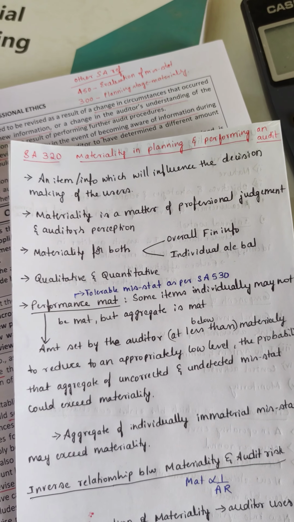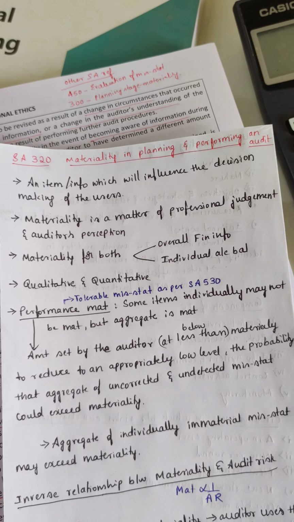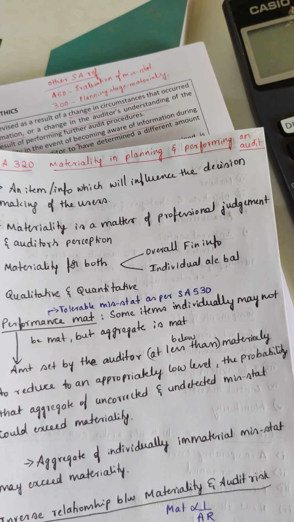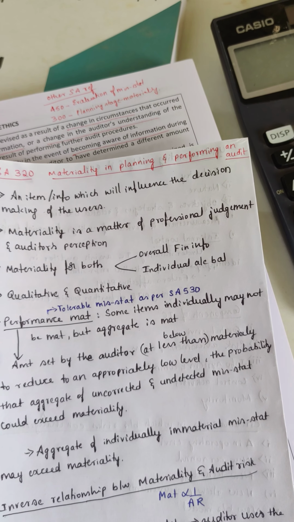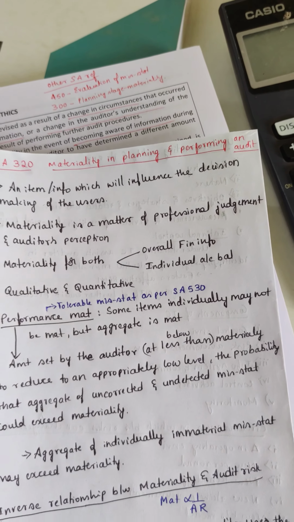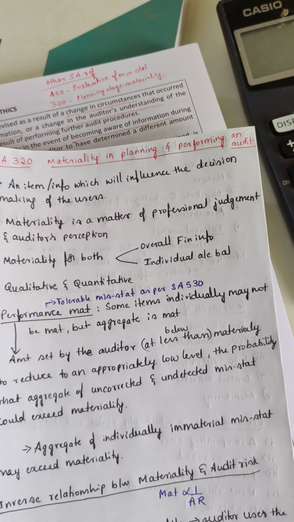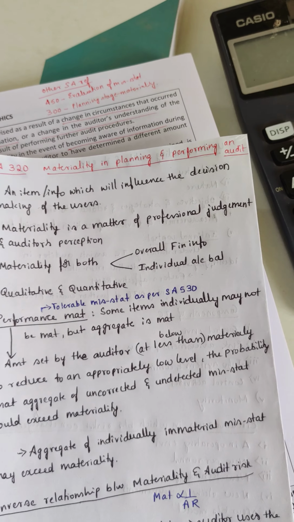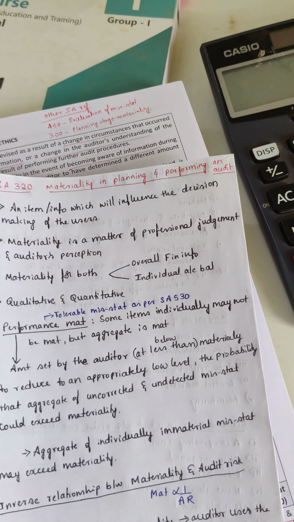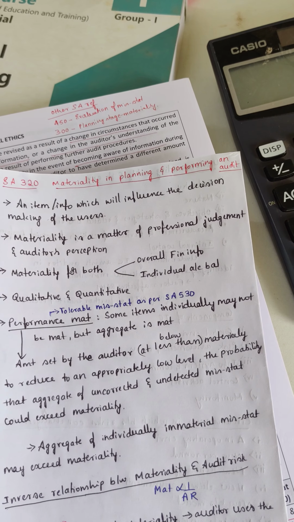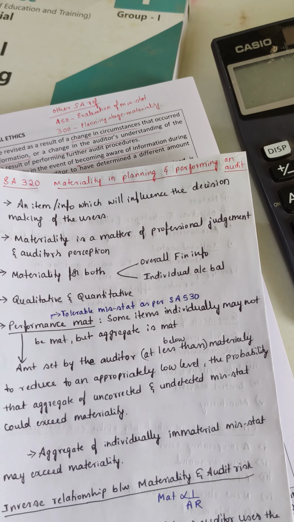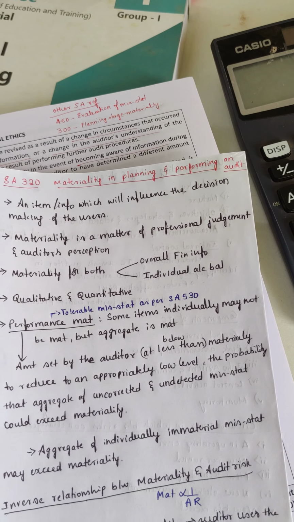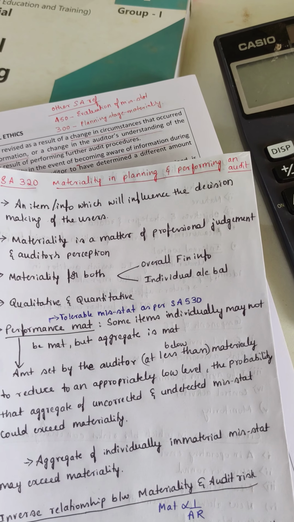Let's quickly talk about SA 320, which talks about materiality in planning and performing an audit. An item or information which will influence the decision making of the users is nothing but materiality. So materiality is a matter of professional judgment and auditor's perception. Materiality for both overall financial information level and individual account balance level will be considered. So materiality is both qualitative and quantitative.